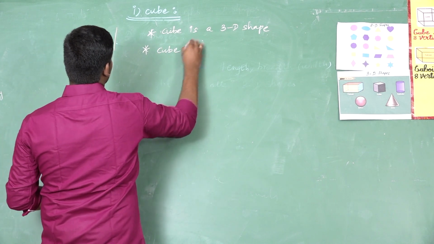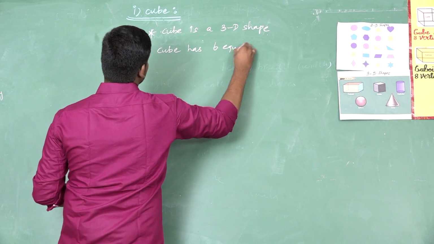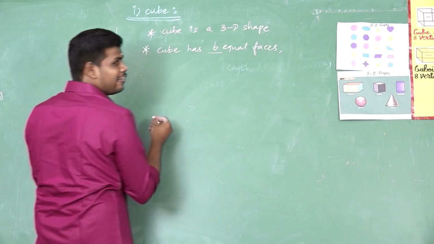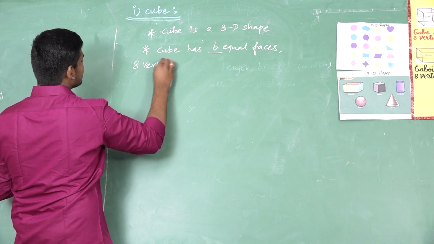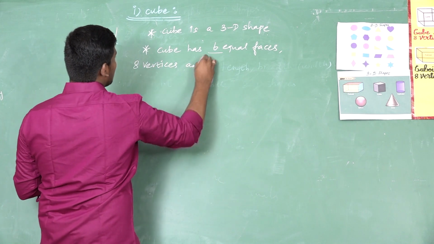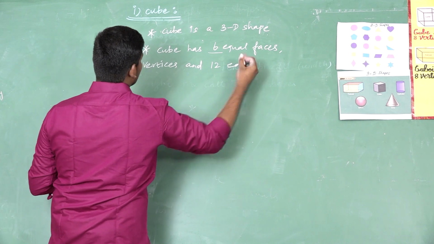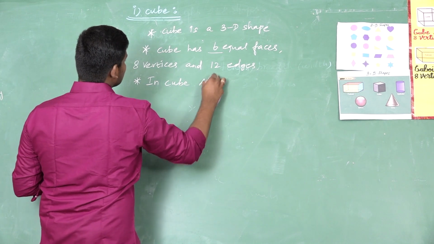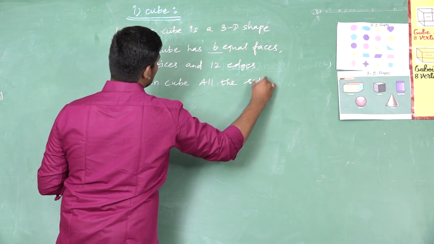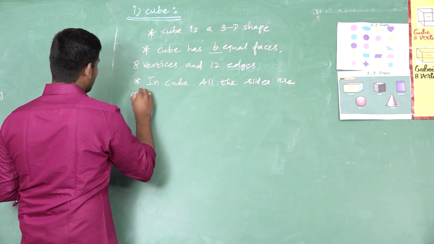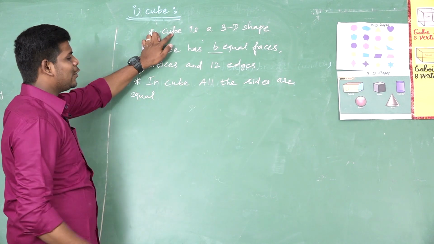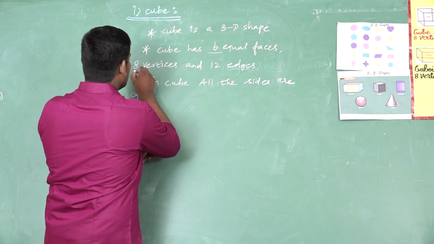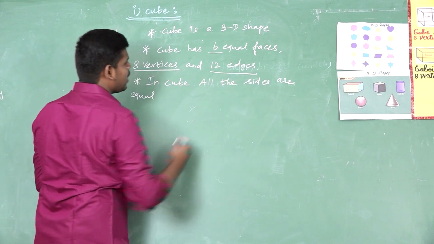Cube has 6 equal faces. Very, very important. Cube has how many equal faces? 6 equal faces, 8 vertices and 12 edges. In the cube, all the sides are equal. Listen all of you. Cube is a 3D shape. Cube has 6 equal faces, 8 vertices and 12 edges.